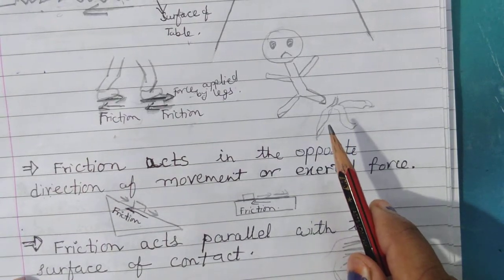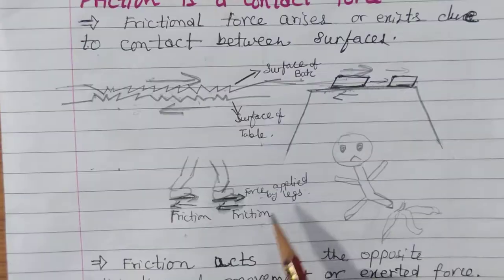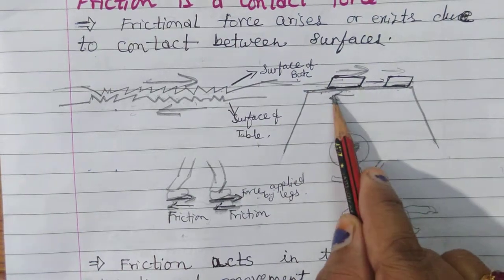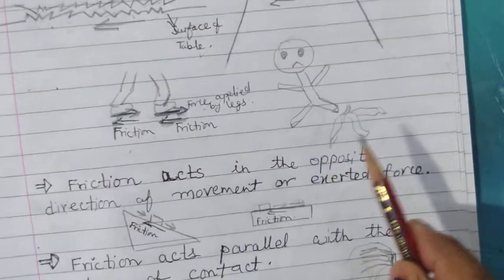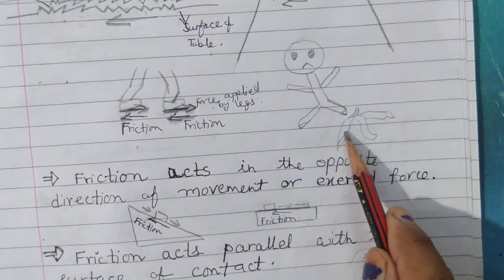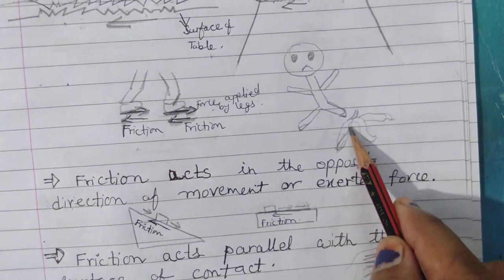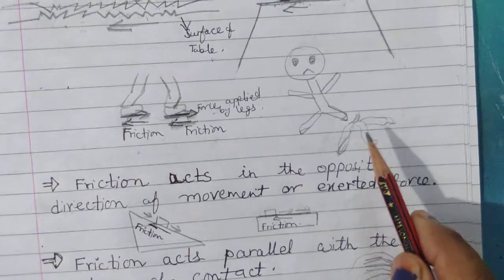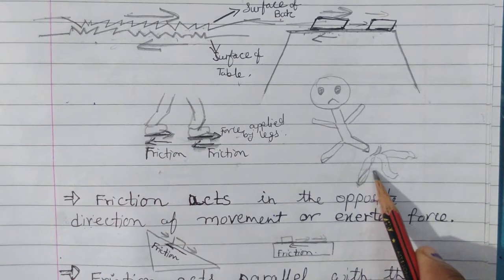Take this example. Friction is also necessary to move. Whenever there is friction, only then will there be efficient movement. Because here you can see that there is no friction. Why? Because these are banana peels spread on the ground, which makes the surface completely smooth.